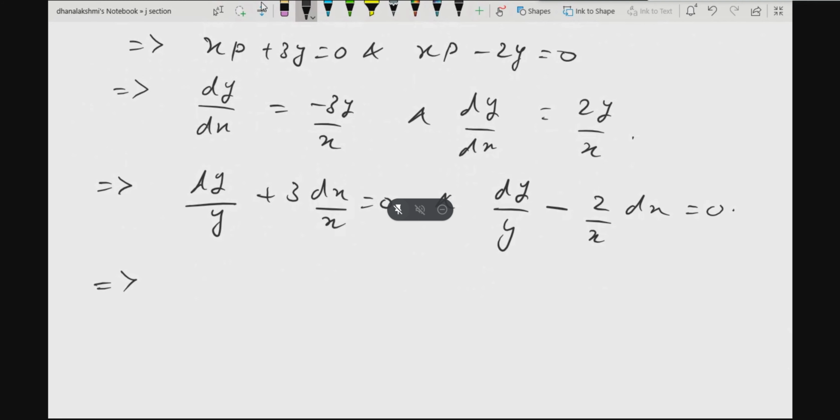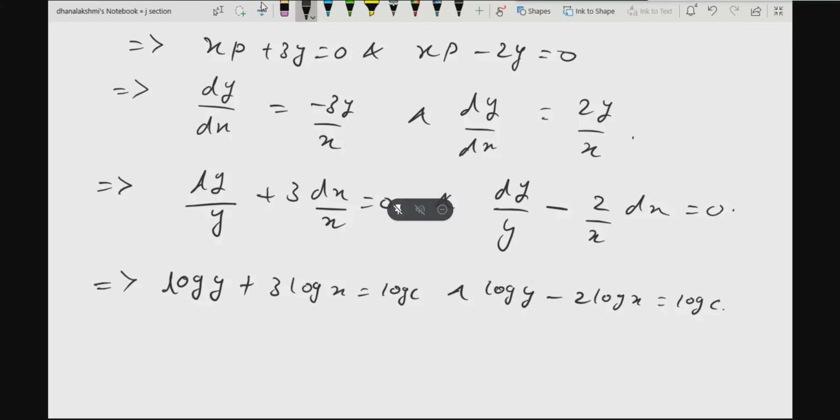Log y plus 3 log x is equal to log c, and log y minus 2 log x is equal to log c.